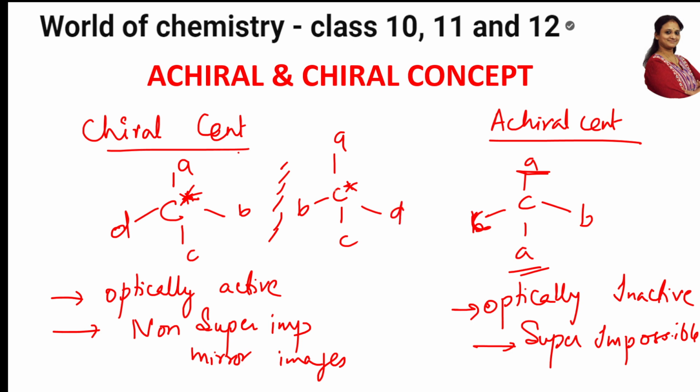Now you see, I take this and superimpose. Will both be same? B will come under D. D will come under B. Correct? So that's why we said non-superimposable. In this case, because I said superimposable, they're optically inactive, they don't rotate any plane polarized light, so they're superimposable one below the other. So they're optically active and they are optically inactive.